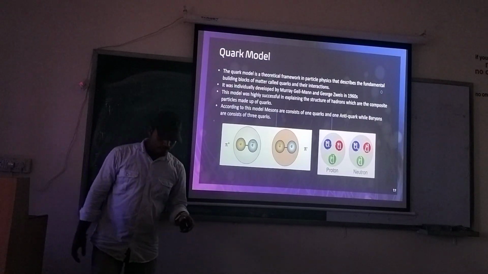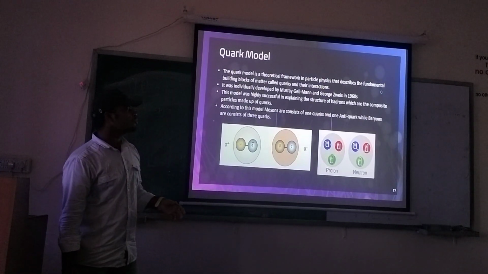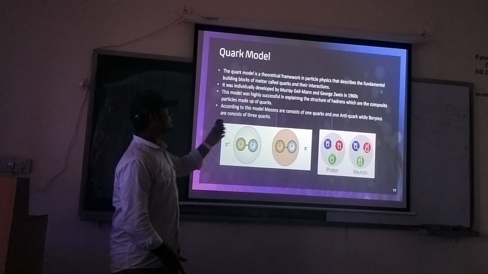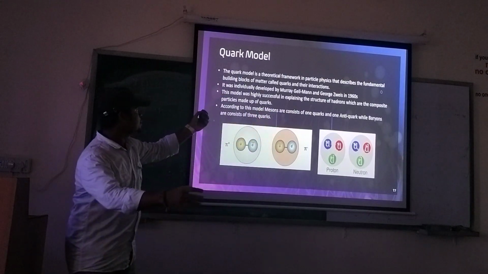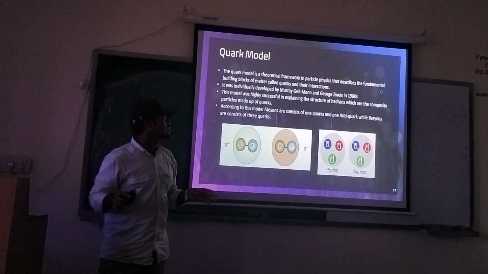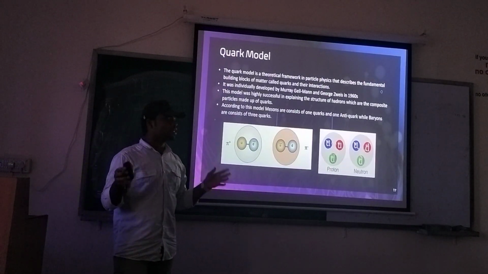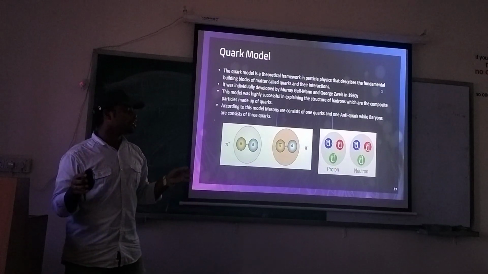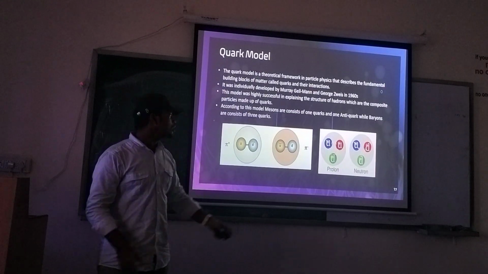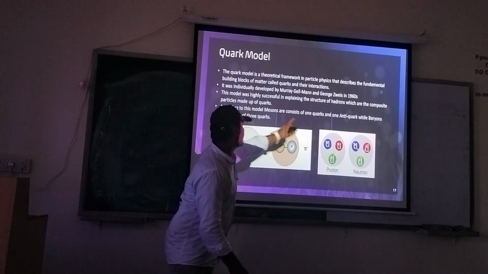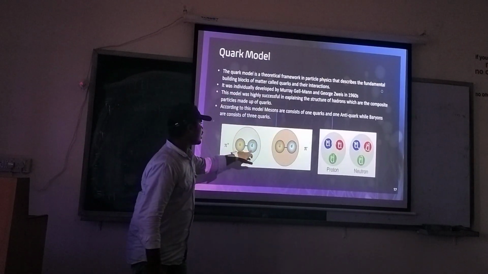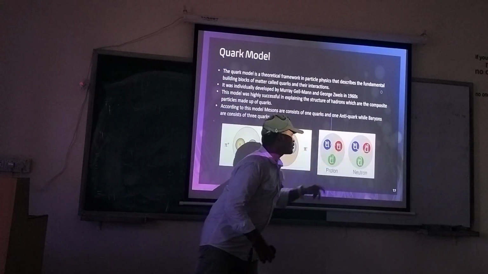Quark model. The quark model is a theoretical framework drawn by physicists to describe the building blocks of matter, that is quarks. It was developed by Murray Gell-Mann and George Zweig in the 1960s. This model was successful in explaining the structure of hadrons, such as mesons and baryons. According to this model, a meson consists of two quarks, one quark and one antiquark, while baryons consist of three quarks. Here is the structure of the meson and the baryon.